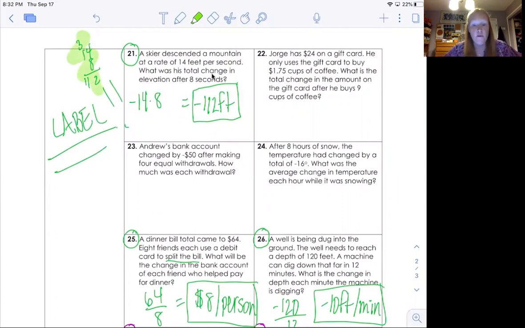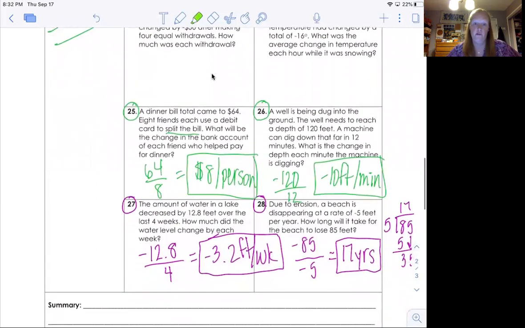Okay. Number 25, they split the bill. So I underlined that because you're dividing by 8. So it's $8 per person. And then the well, they're going to dig that well in 12 minutes and they're digging. So it's going down, and negative 120 divided by 12 is negative 10 feet per minute.